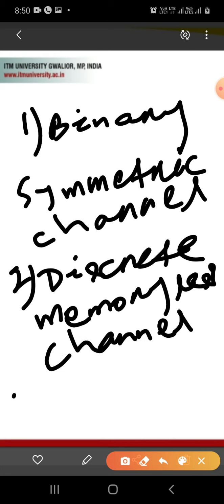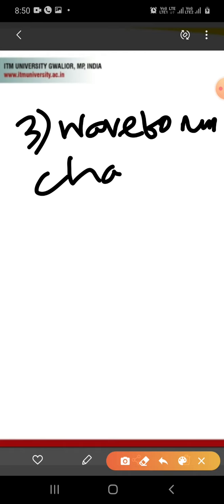Then the third one is the waveform channel.